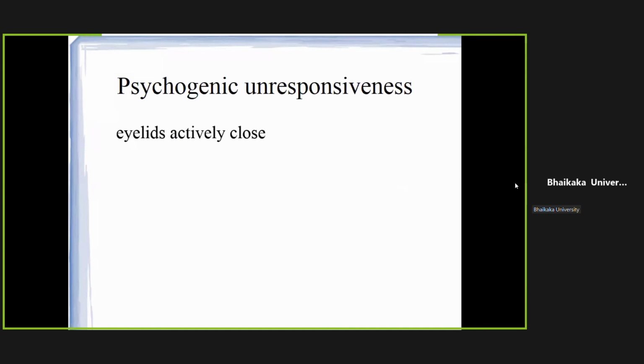coma. So what are the key indicators that will help you to differentiate between psychogenic coma and organic coma? In psychogenic coma, the patient's eyelids would be tightly closed.